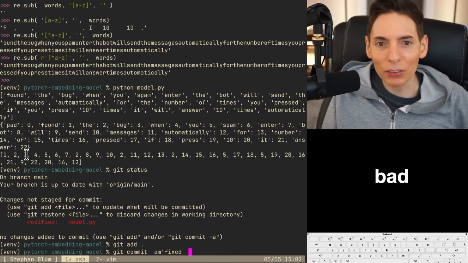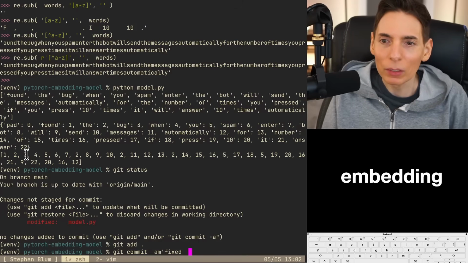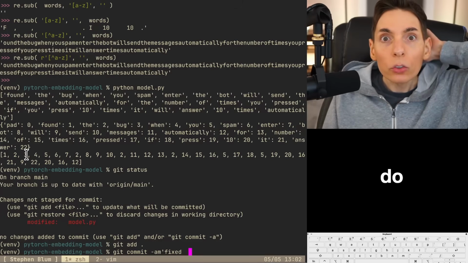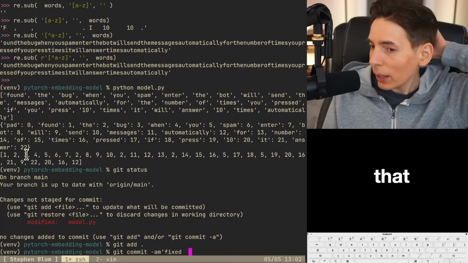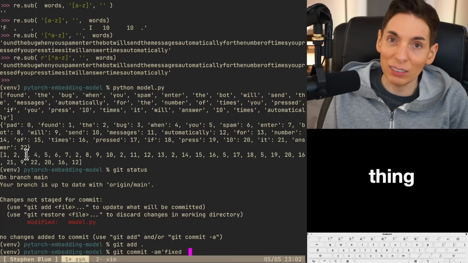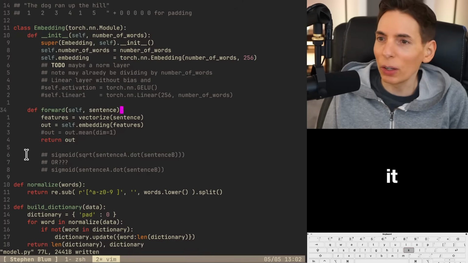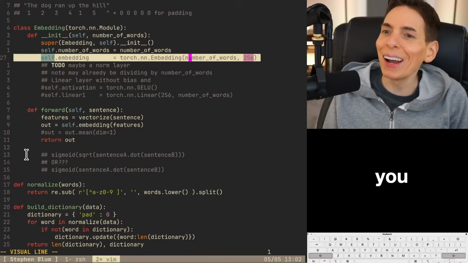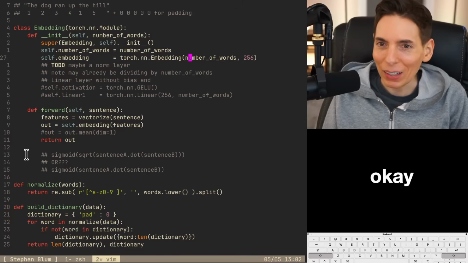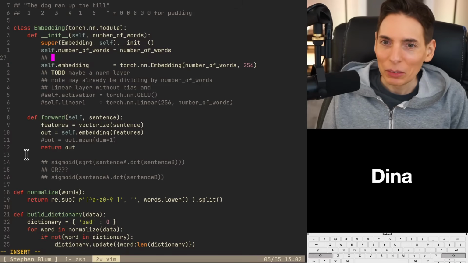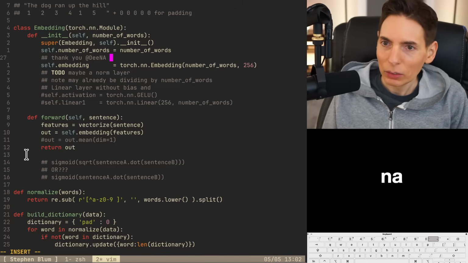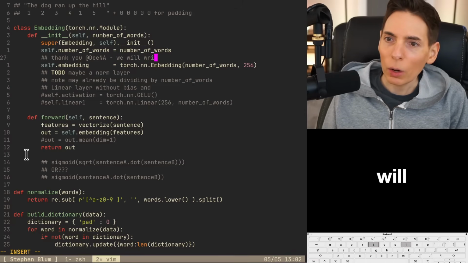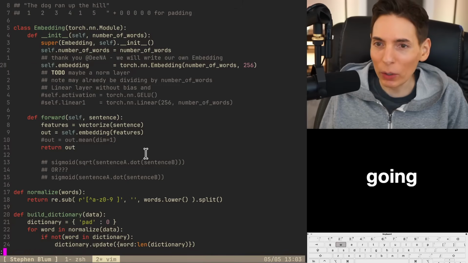Let's write a custom embed class instead of using torch.nn.Embedding. Oh, we could do that pretty easily. All right, Dina, we could do that. That's not a problem. It's actually a really easy thing to do. All right, you guys, we're gonna do it. Okay, Dina, thank you. We will write our own to do this.